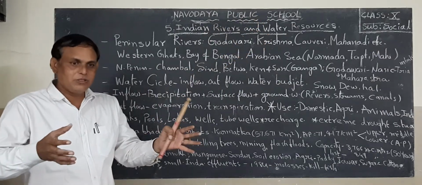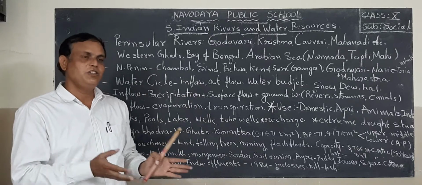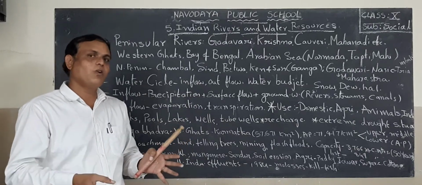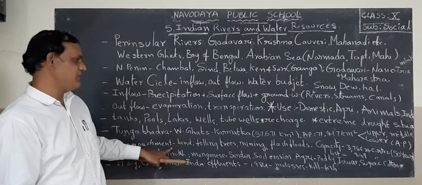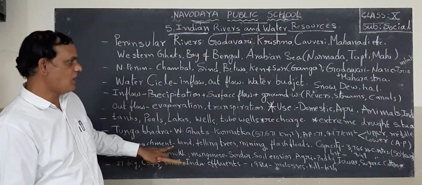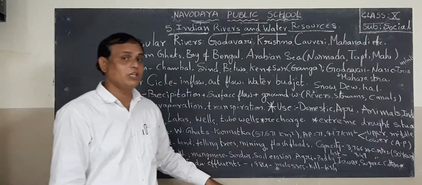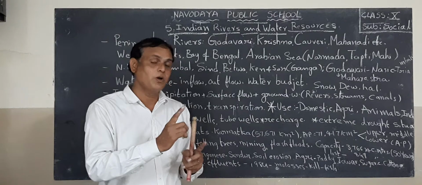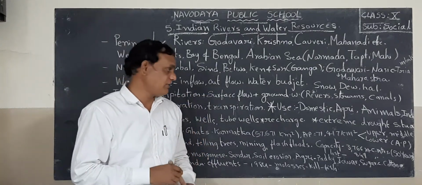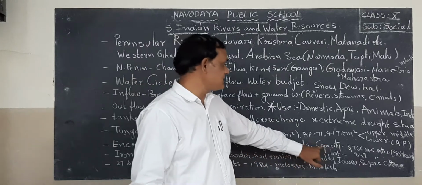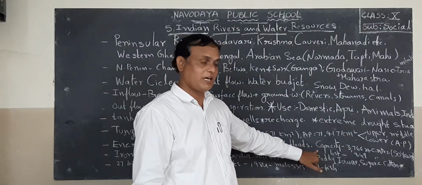But people are not storing the water properly in this area. Even the groundwater level is also decreasing due to all these activities. But the government, 50 years ago, constructed one dam over this Tungabhadra river.